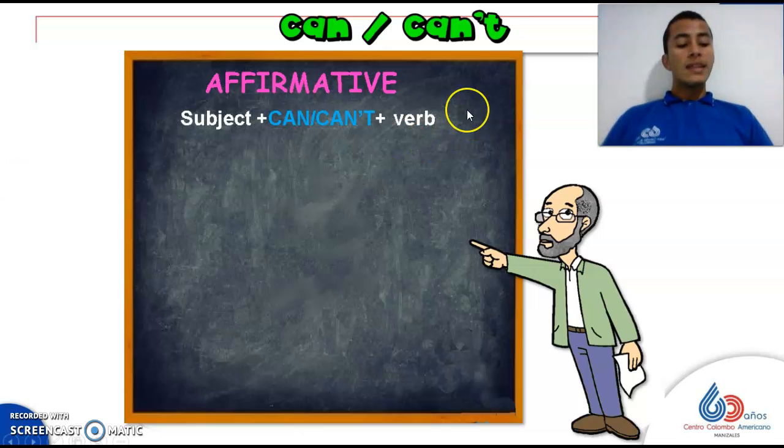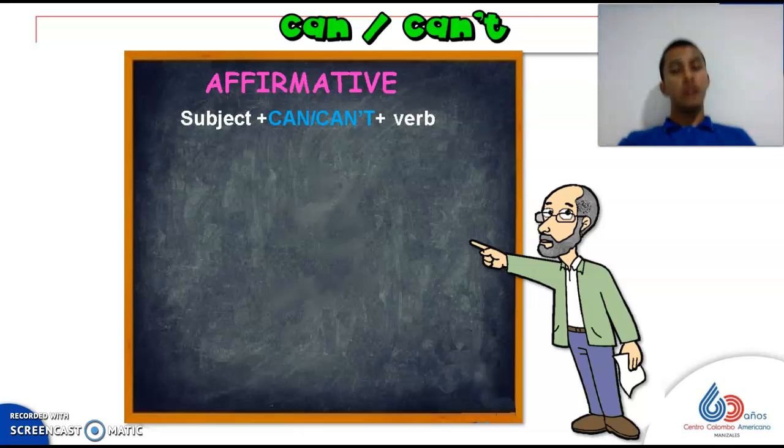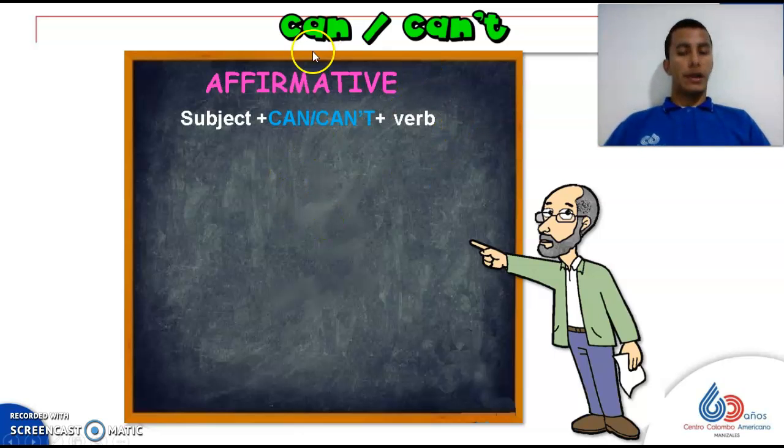Now, with these examples, I want to continue with the grammar part. How do we form the sentences with can and can't in English? I wanted to start with the affirmative way, which is can, and we have this structure. Subject plus can plus the verb. The verb will always be in the infinitive form, okay? The infinitive means that you don't conjugate the verb.